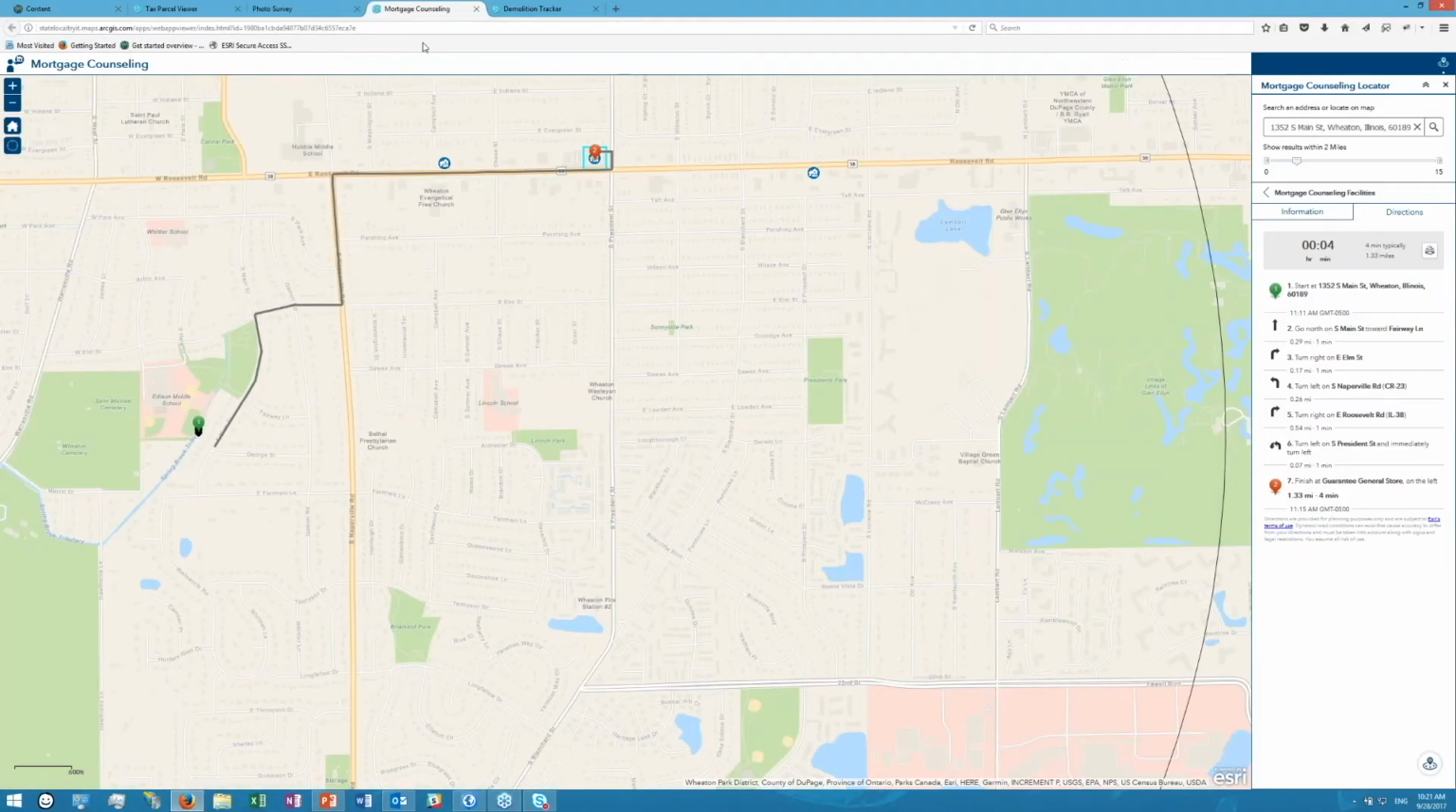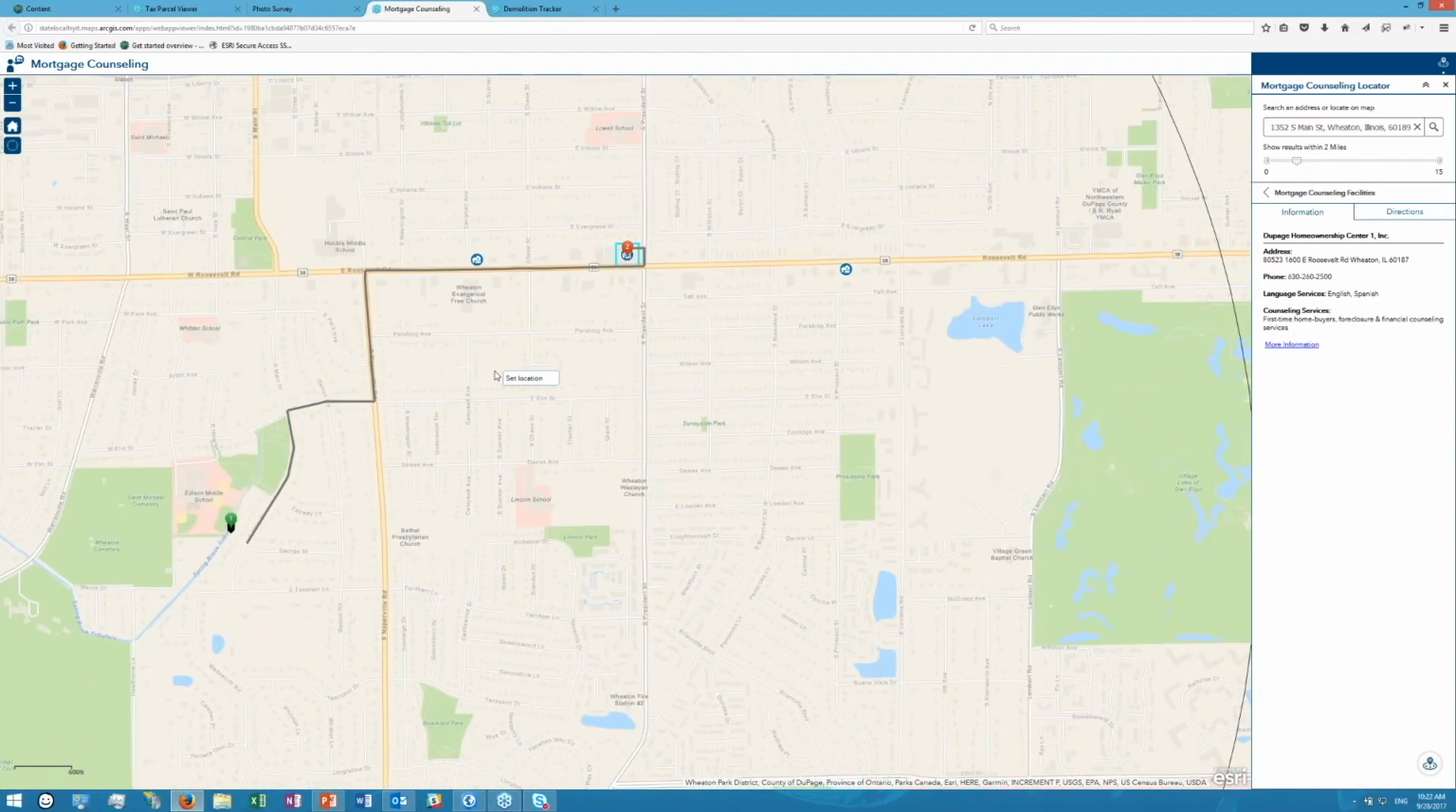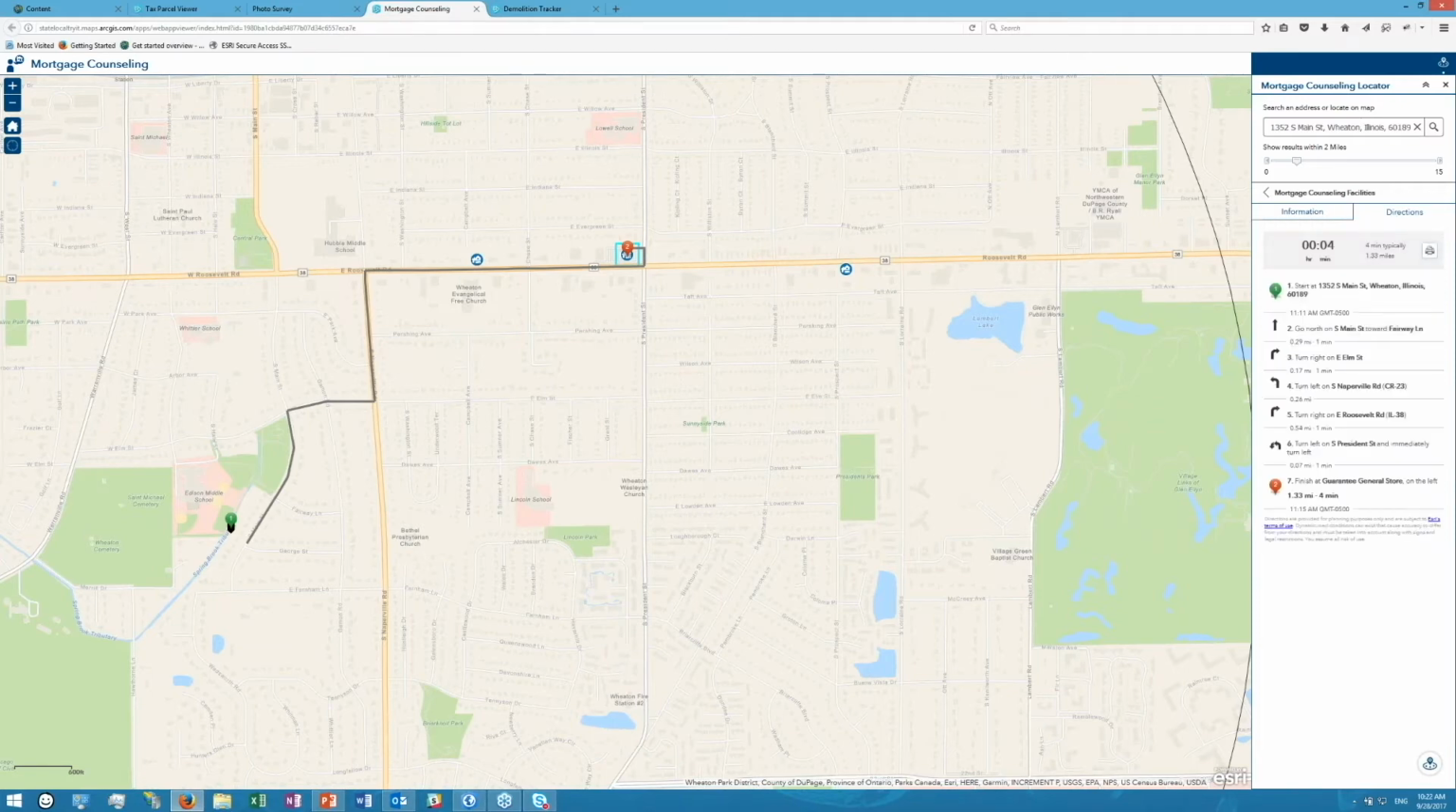Just jumping ahead again, I want to quickly talk about a new application that we released recently called Mortgage Counseling Locator. This allows you to search for an address, and it basically finds mortgage counseling centers around you if you're needing that type of service. It also provides turn-by-turn directions to get you from where you are to that counseling location. This is also an application that's configurable using the deployment tools, and it's available now.